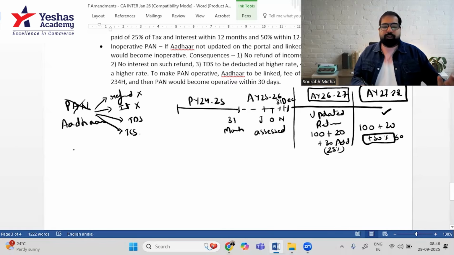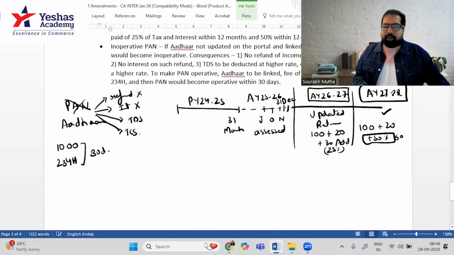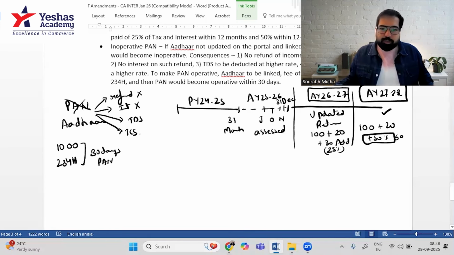So how do you make it operative? You pay a fee of 1,000 rupees under section 234H. H for home, as Aadhaar is a proof of home. That's how you remember. Then guys, you'll give 30 days, the PAN becomes operative. After that, only the PAN will become operative. So this is the case of PAN becoming inoperative.